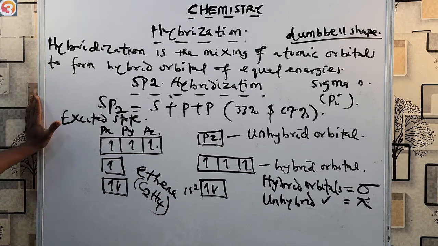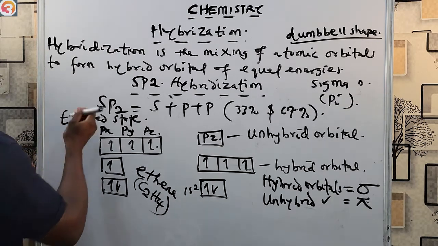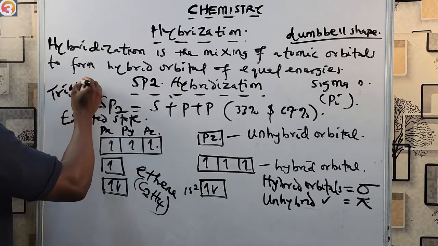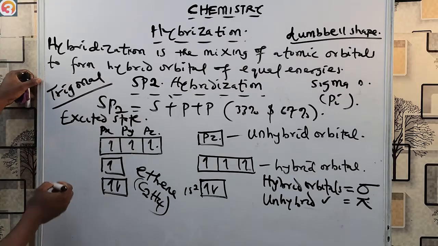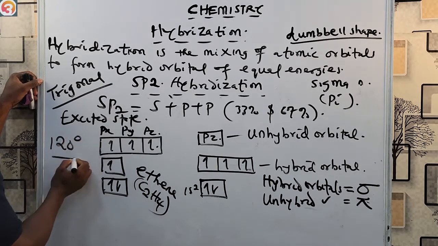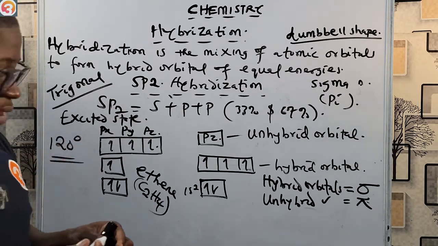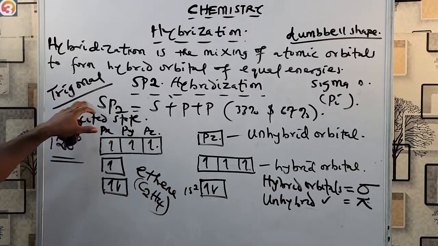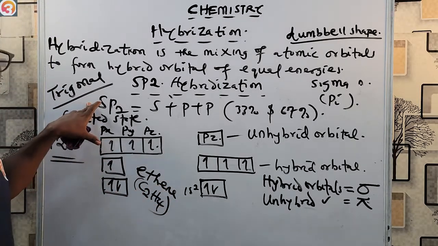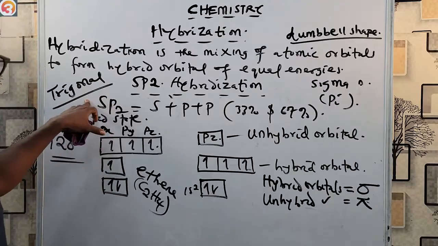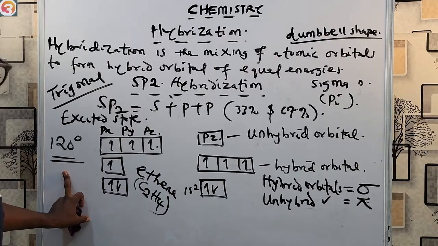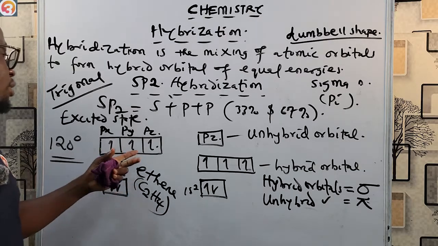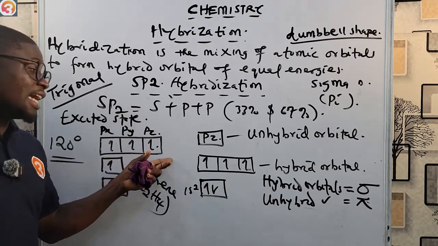And in sp2 hybridization, the shape of carbon is trigonal planar. Please take note of that. Trigonal planar, and the bond angle is 120 degrees. You must take note of that. The shape of carbon in sp2 hybridization is trigonal planar, and the bond angle is 120 degrees.